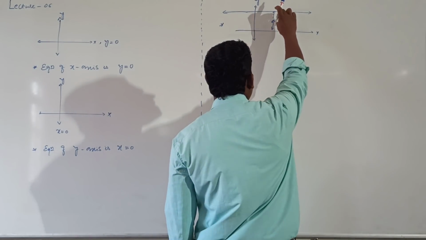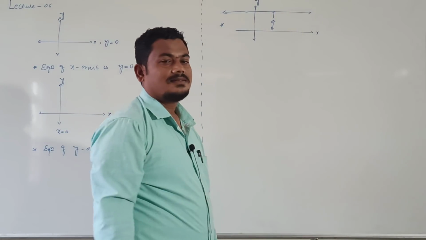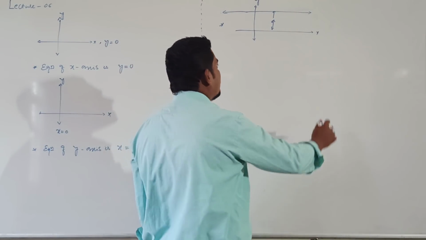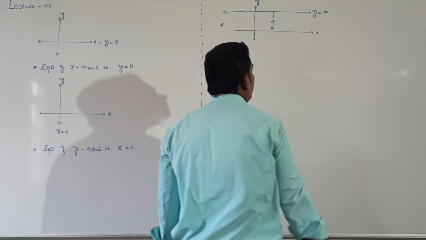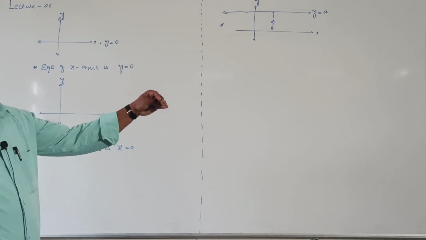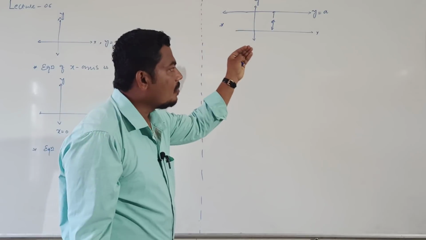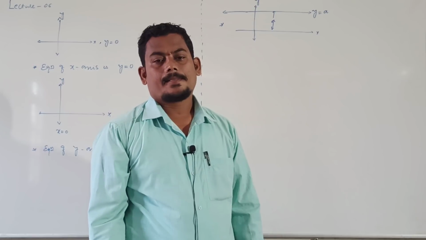Clearly this distance is nothing but vertical distance. The equation of the line parallel to x-axis at a distance a units above the x-axis is y equal to a.